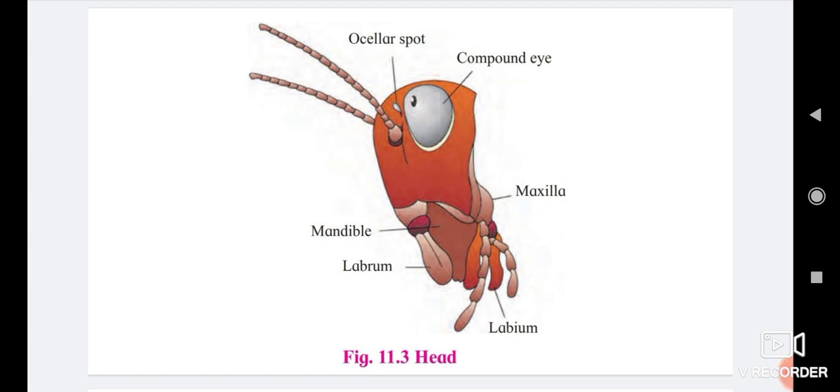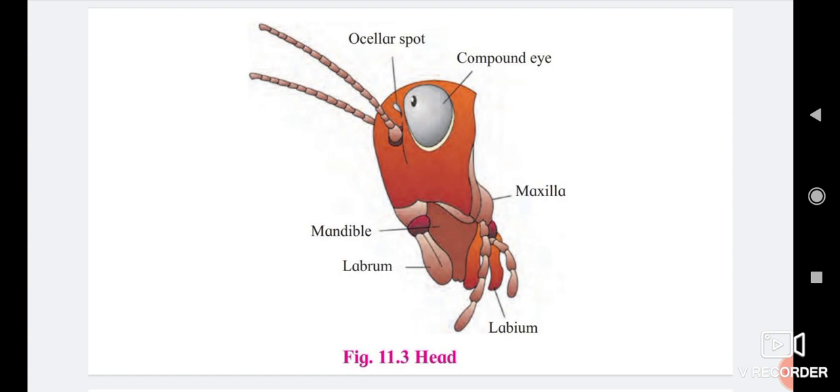So first we study antennae, also called feelers. They are filamentous, long, segmented structures that can be moved in all directions.